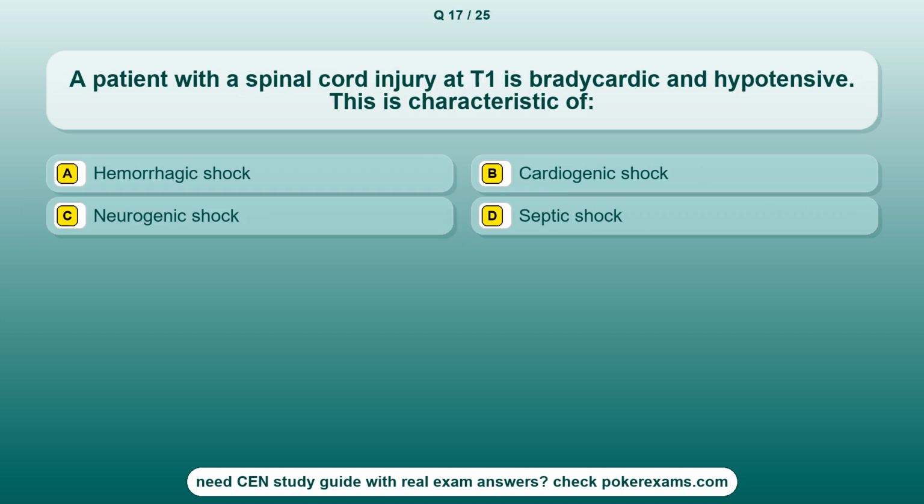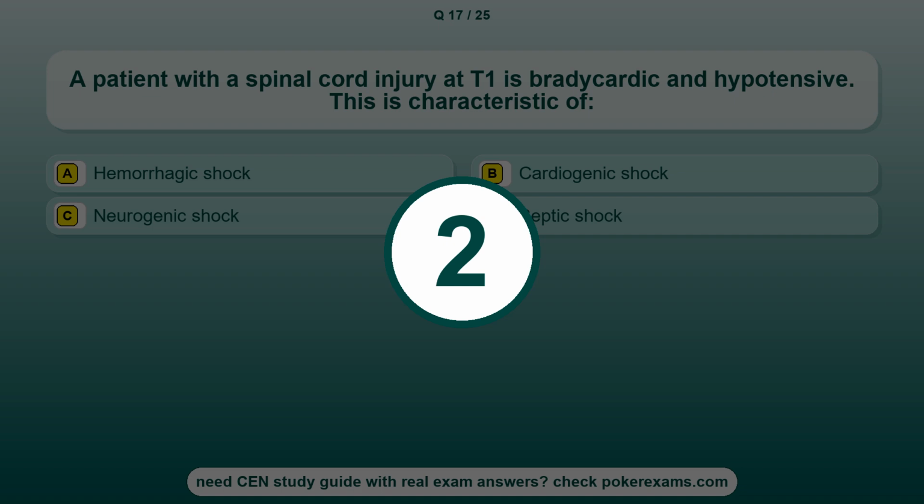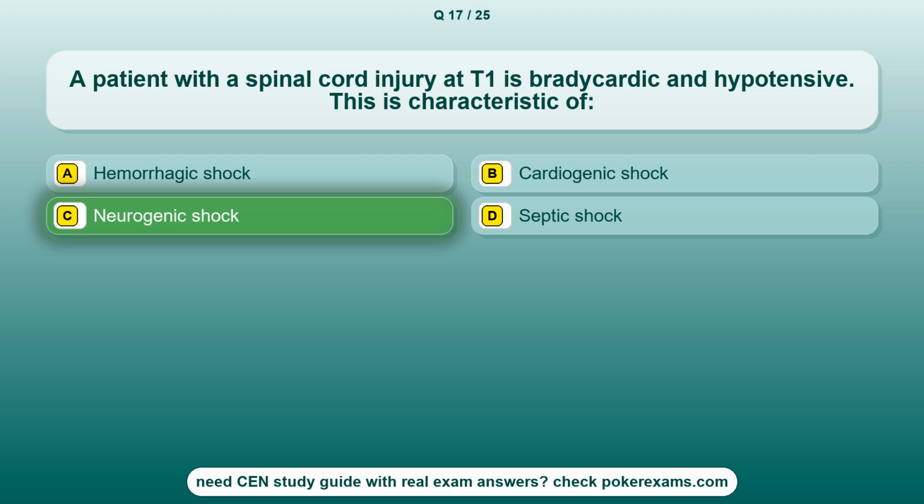Question 17. A patient with a spinal cord injury at T1 is bradycardic and hypotensive. This is characteristic of option A, hemorrhagic shock. Option B, cardiogenic shock. Option C, neurogenic shock. Option D, septic shock. The correct answer is option C, neurogenic shock.